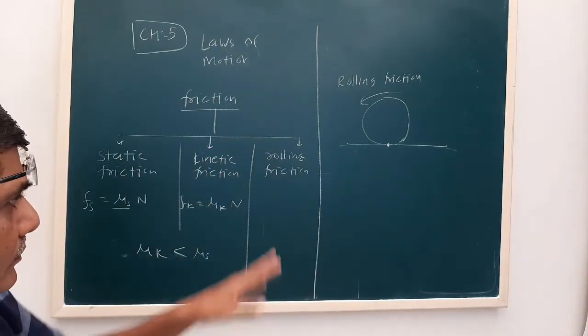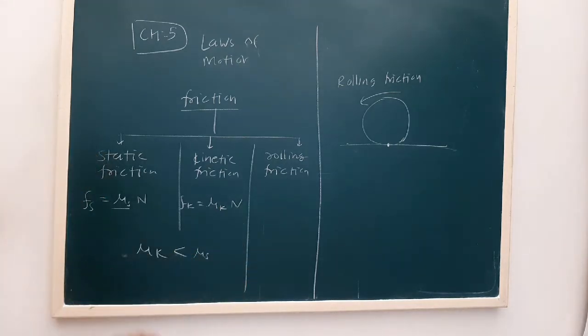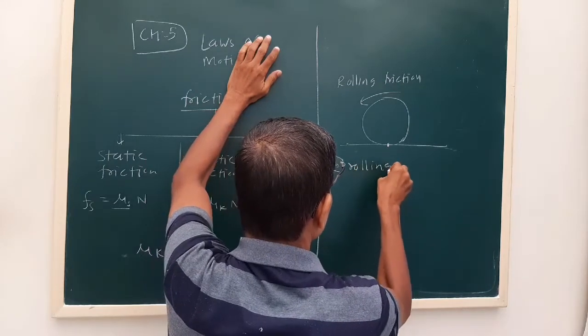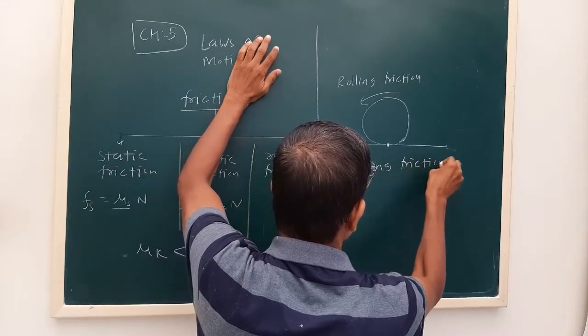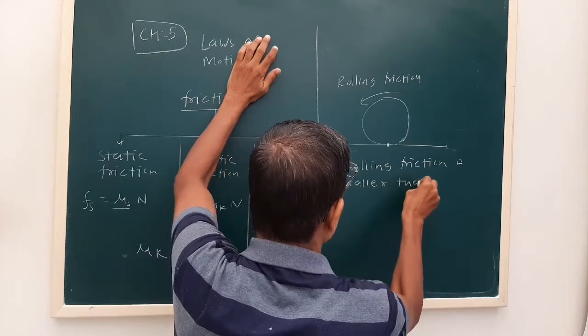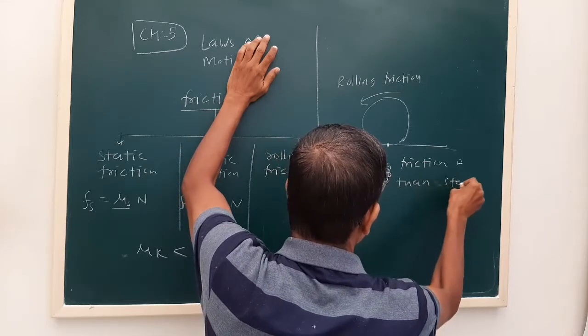Now the rolling friction is smaller than the static friction by a factor of 2 or 3.